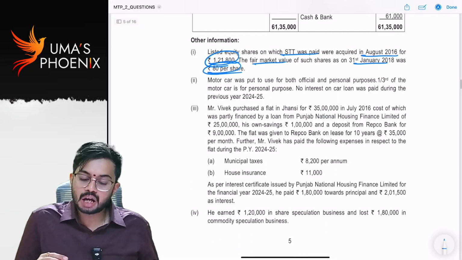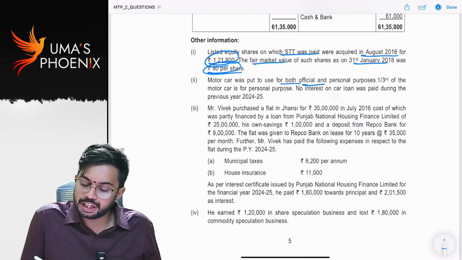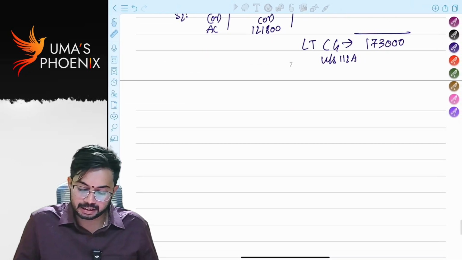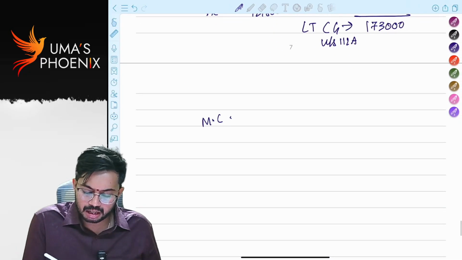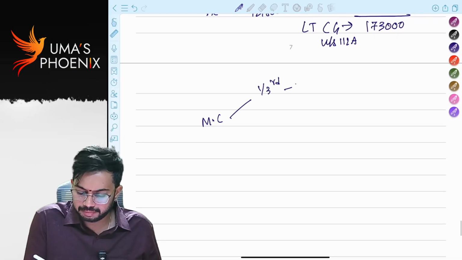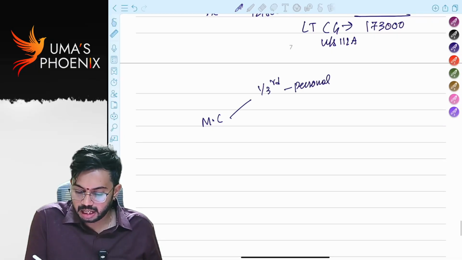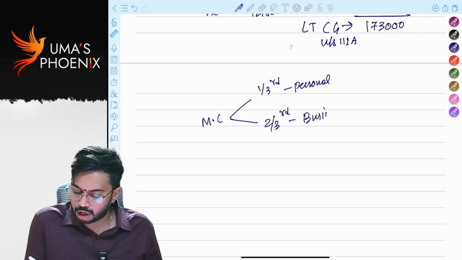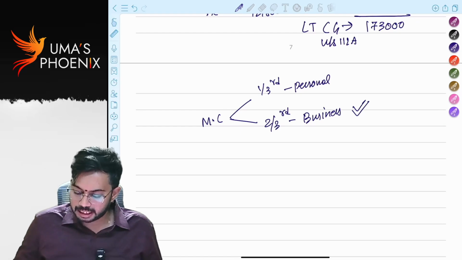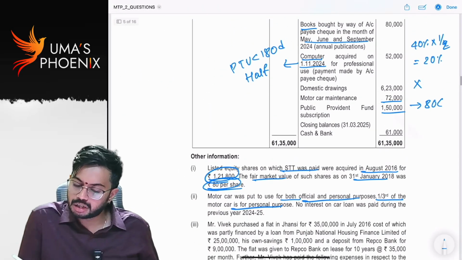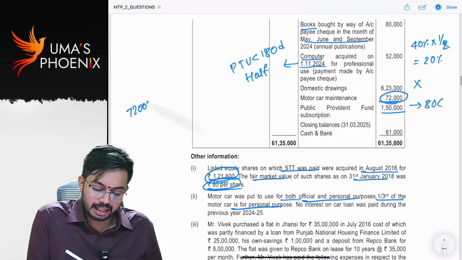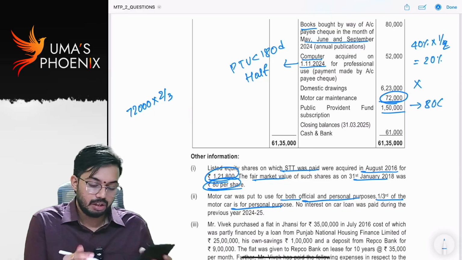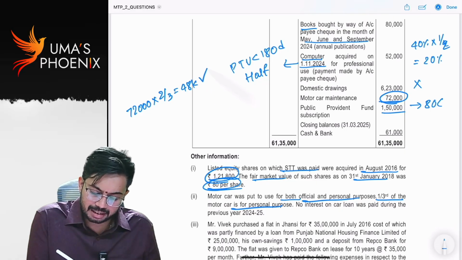Next, motor car was put to use both official and personal purpose. 1/3 of the car is for personal purpose. That means what? Motor car, 1/3 personal. That means balance 2/3 is for business purpose. Am I correct or not? That means business purpose expenditure is allowed. So motor car maintenance 72,000. 72,000 into 2 by 3. How much it will be? 48,000 is allowed as deduction.